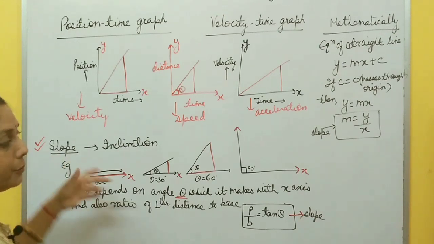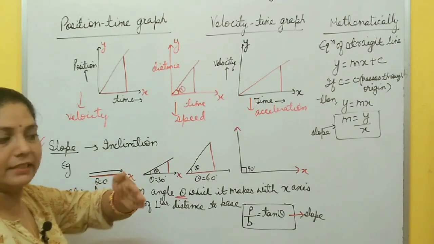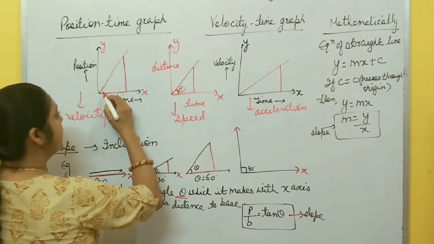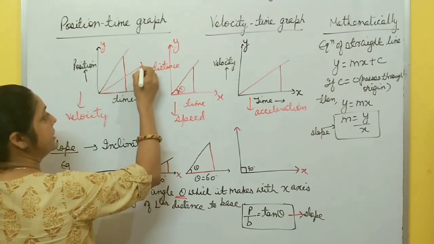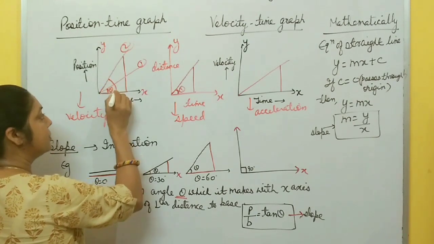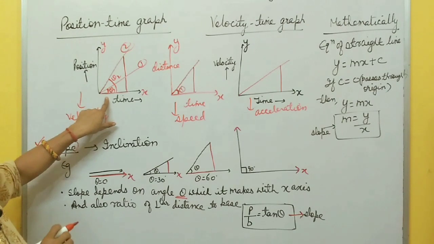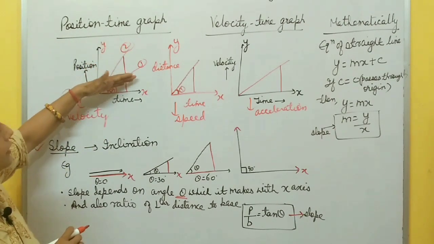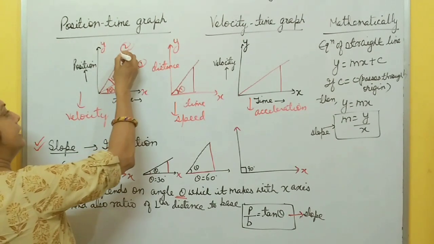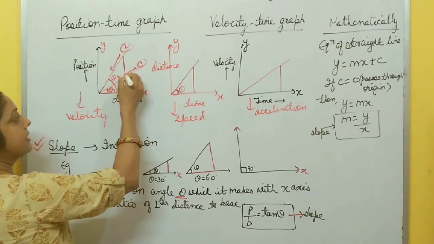What is slope? Slope is nothing but inclination. How much angle it makes with the x-axis. Greater the angle, greater is the slope. For example, suppose here there are two lines, right? First and this one is second. Here inclination is a little bit less than this one. This is theta 1, and this makes angle theta 2. So theta 2 is greater than theta 1. Here inclination is more than theta 1. So if inclination is more, if you put any object here, its speed is very high as compared to the object falling from this line.